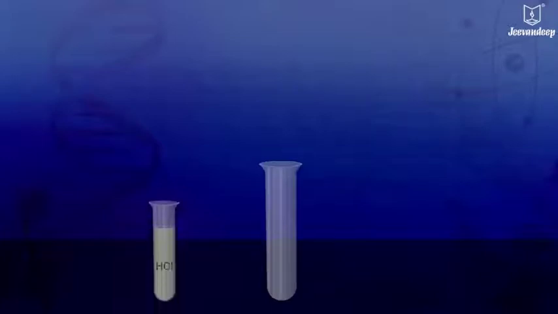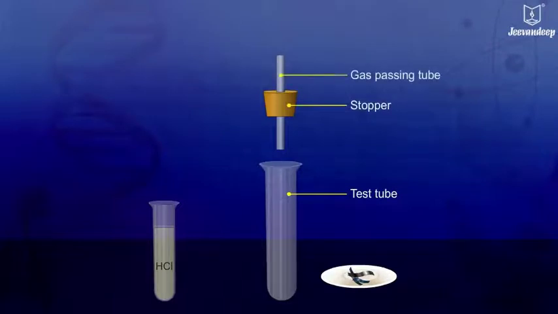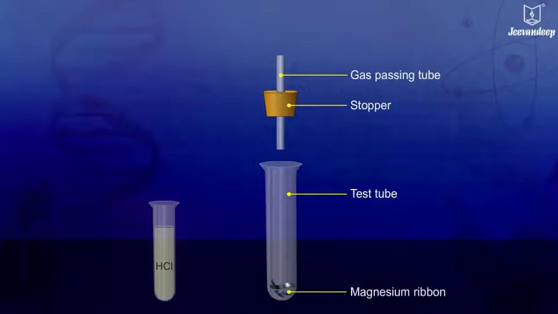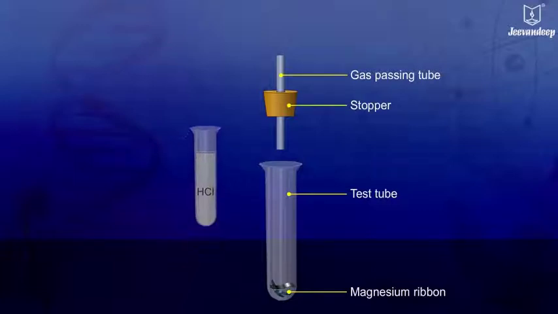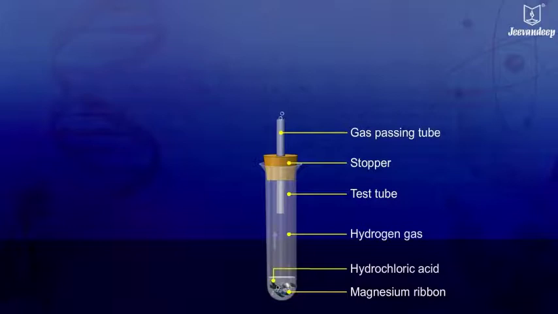Let us understand with the help of an activity. Take a glass test tube with a stopper having inlet for a gas passing tube. Add a few pieces of magnesium ribbon in the test tube and add dilute hydrochloric acid to it.